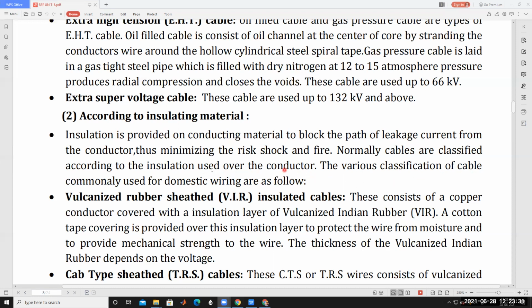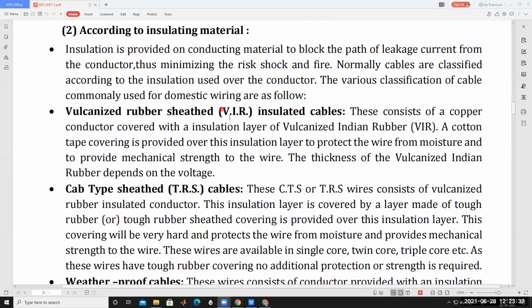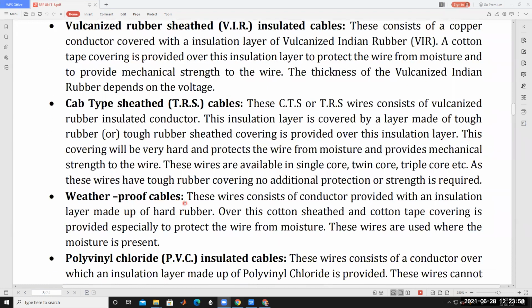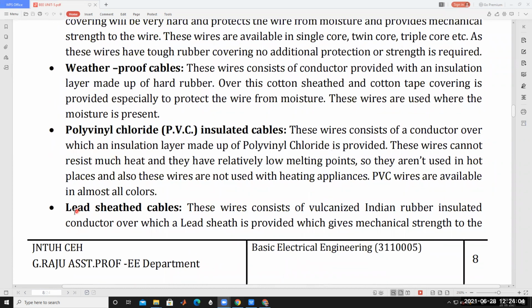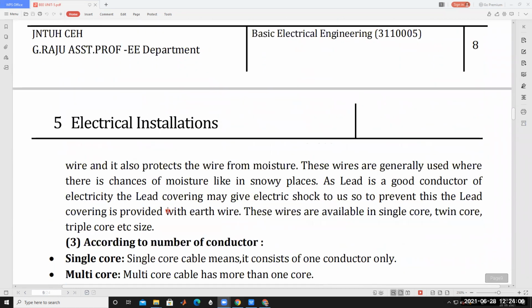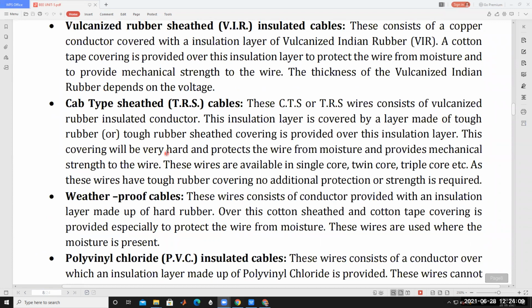The various classifications of cables commonly used for domestic wiring are as follows. First one is vulcanized rubber sheathed insulated cables, called VIR cables. Then there are CTS cables, weatherproof cables, polyvinyl chloride insulated cables, and lead sheathed cables. Understood? In this way these cables are classified according to the insulation.